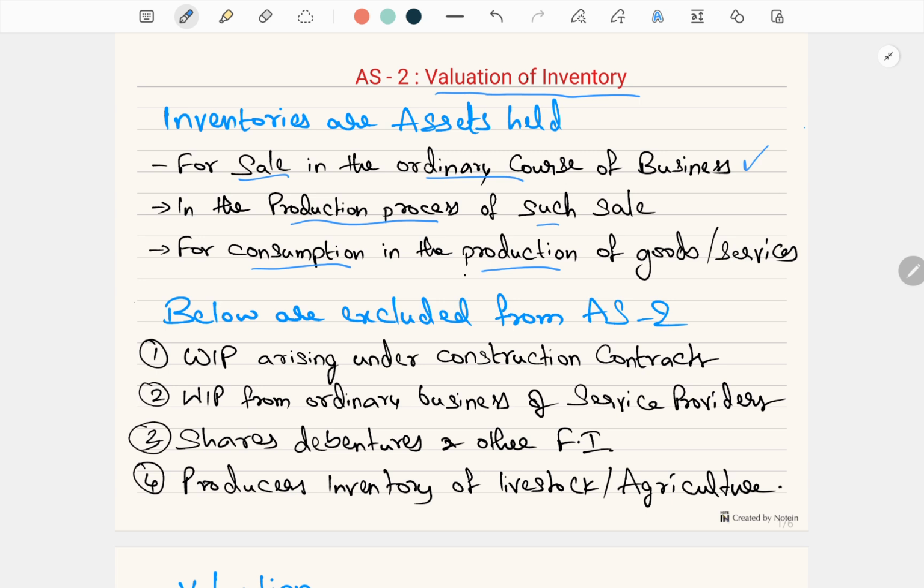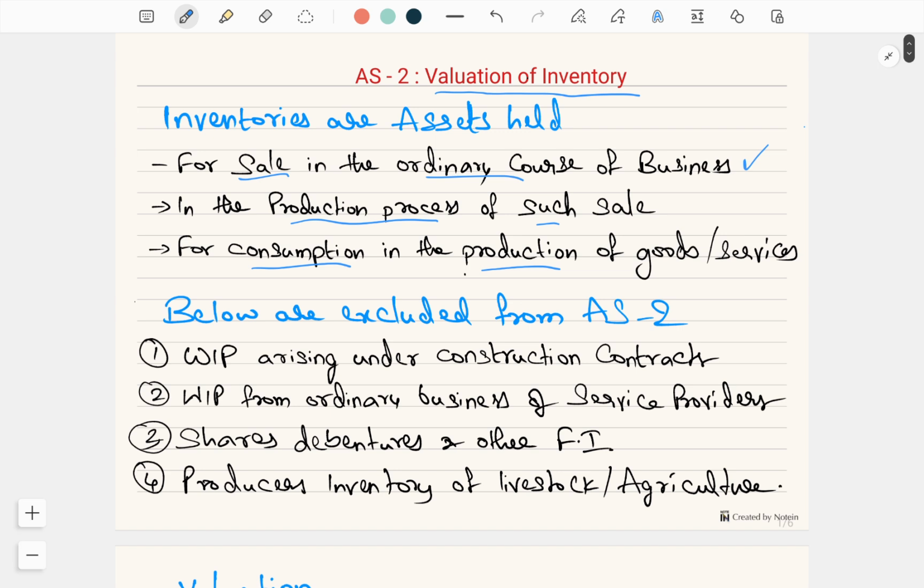This is basically stores, spares, etc. The diesel used to run a generator is considered as an inventory for the company. So these inventories are either raw material, finished goods, or sometimes work in progress held by the company. This is called inventory for the company.